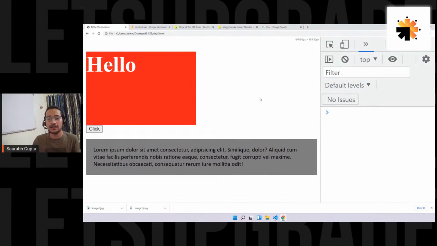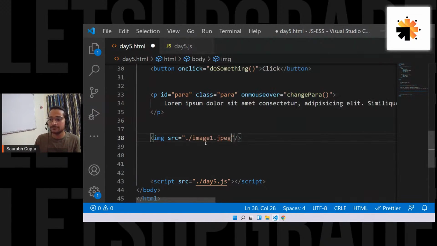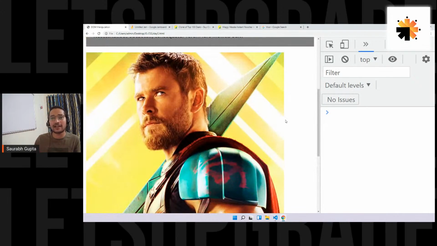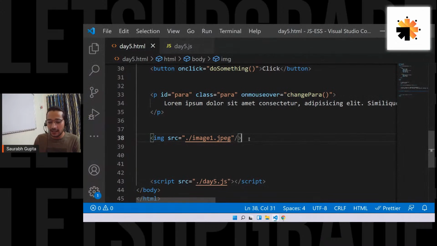Everyone, focus. Now I have two images. Let's first put one image here. So dot slash image1. Let's see how we're getting it. Here we go. Too big because I have zoomed the page. Let me move it down. Here we have the image. Avengers fan, yes, correct. First image. Now let's create a button.